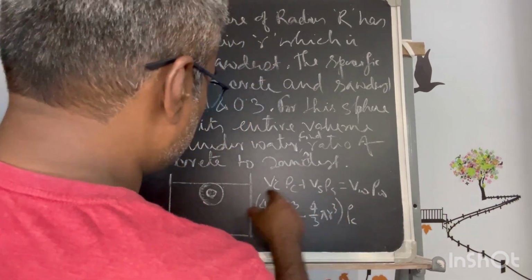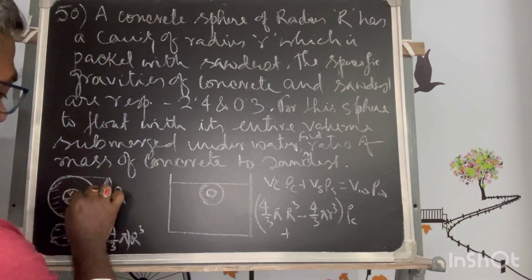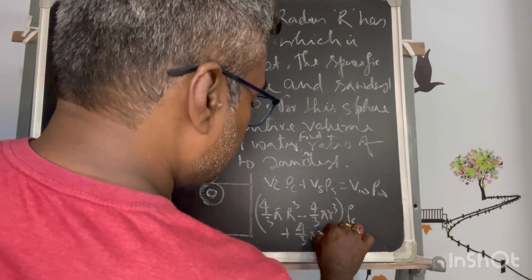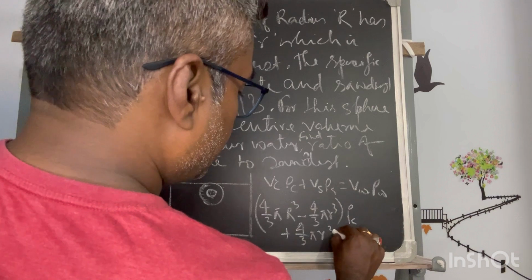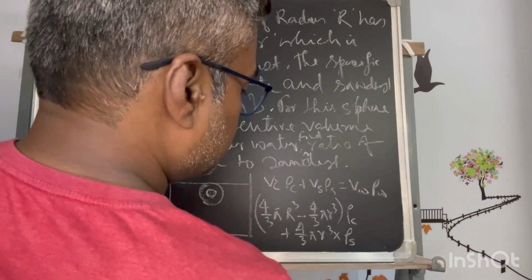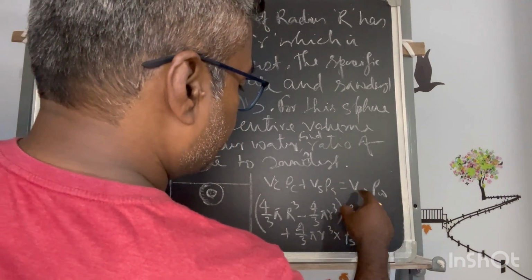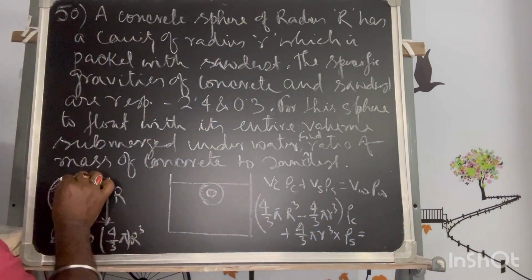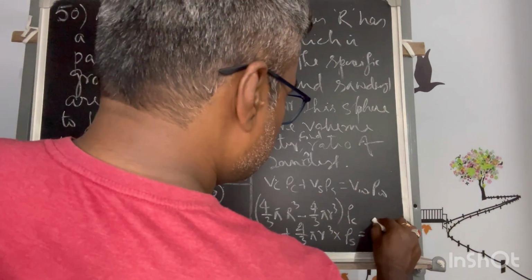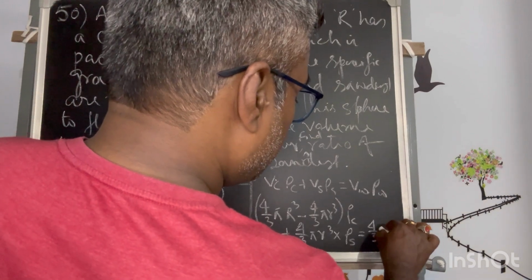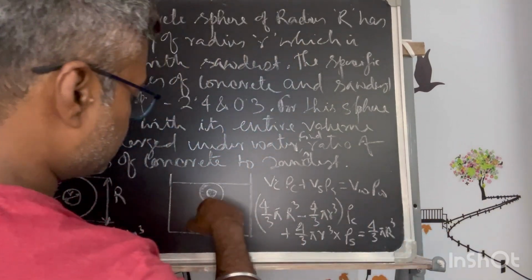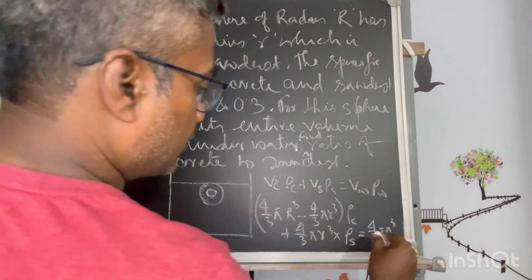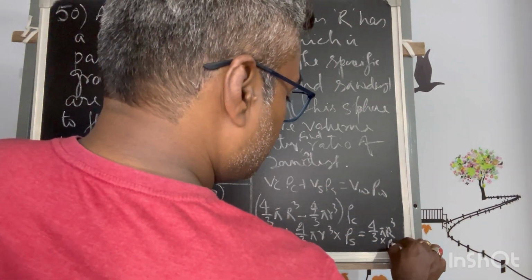Plus for the sawdust, it will be the volume that is filled with sawdust, 4 by 3 pi r cube, into the density of the sawdust. And for water, I take the external volume, 4 by 3 pi R cube, so that equal amount of water will be displaced, into rho w.